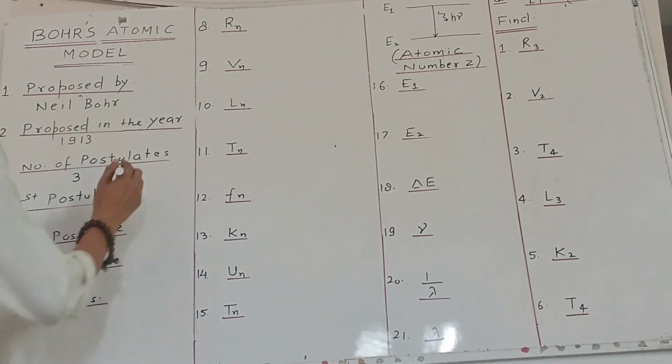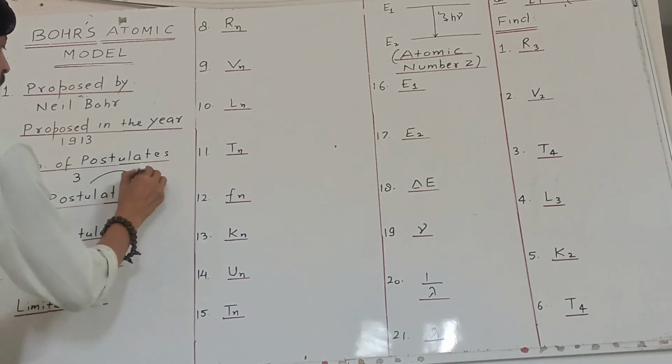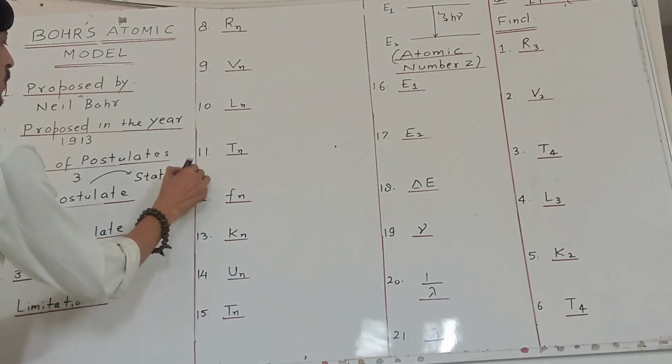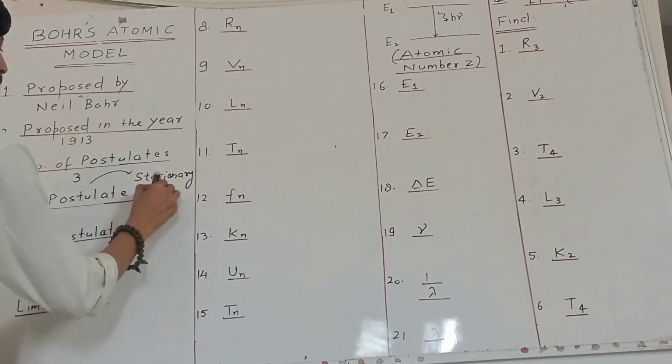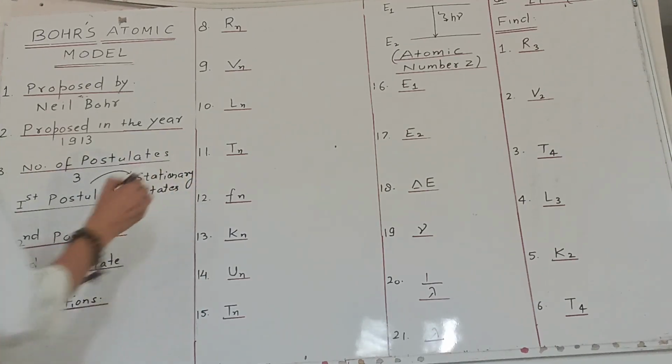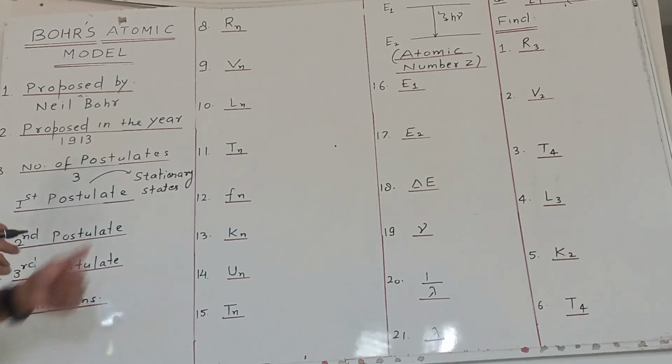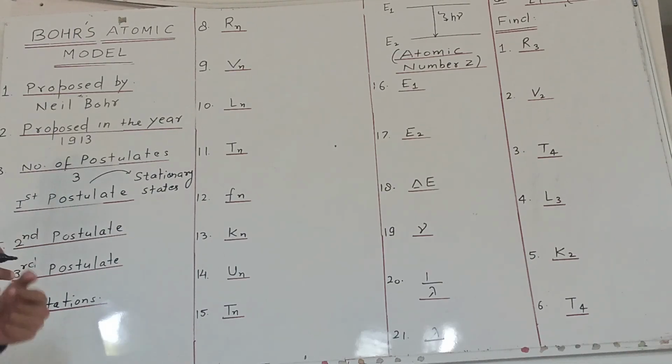The first postulate is related to the stationary states, which states that an electron moves only in certain orbits or fixed energy states without radiating energy. These states are called stationary states. In stationary states, the electron is not stationary. In fact, the energy of the electron moving in a certain orbit is stationary as it does not radiate any energy, which explains the stability of atoms well.